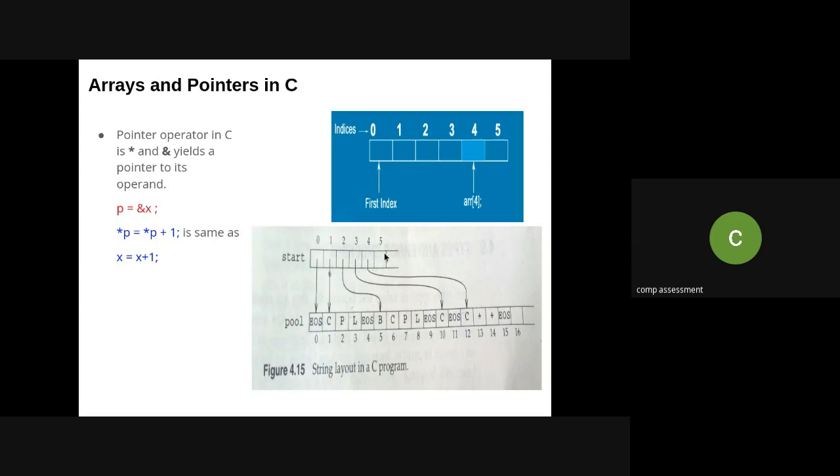Here the first pointer will be 1, then the next will be 5, which points to the fourth location. In this way, in a two string table in C programming, the indices are maintained. So this is all about pointers and the two string table.